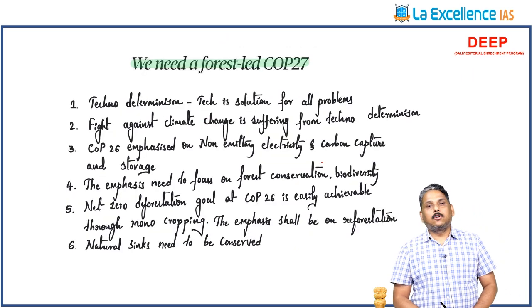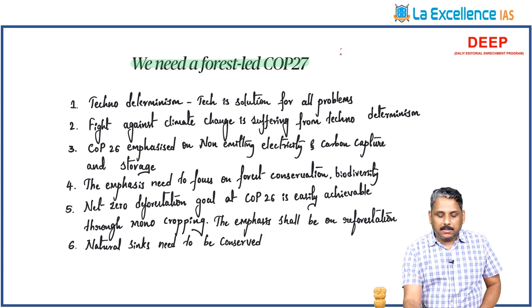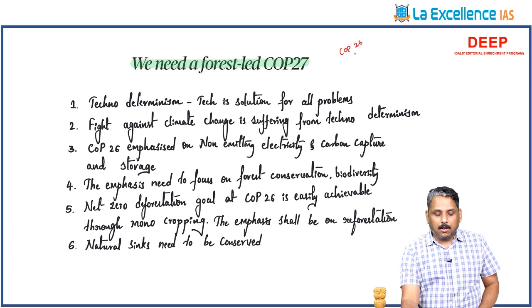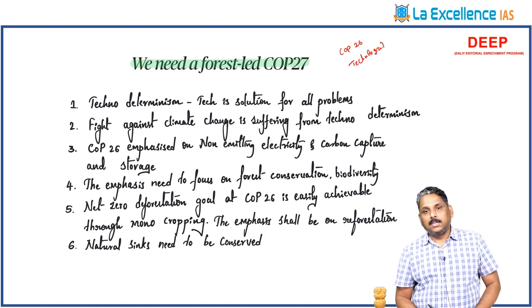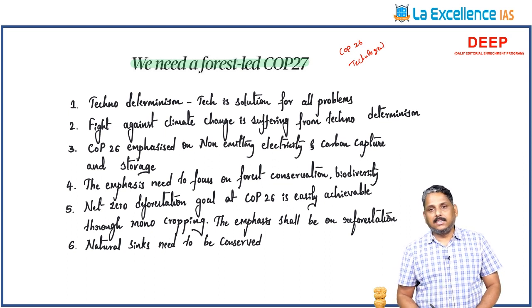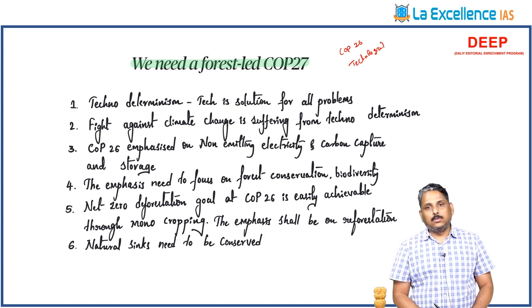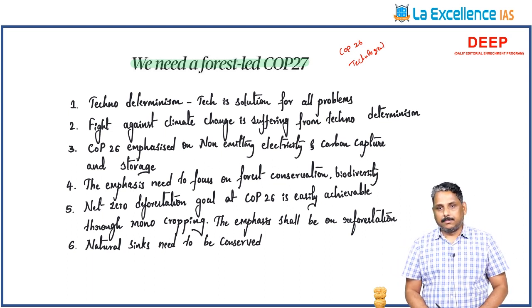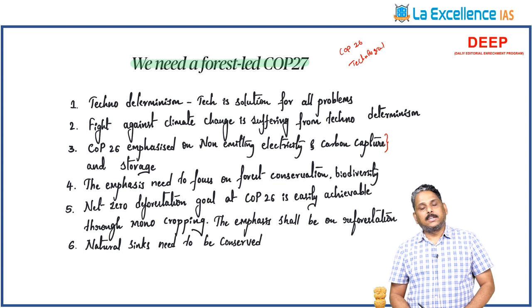We need a forest-led COP27. So COP26 suffers from technological determinism. What is this technological determinism? COP26 believed that technology can solve the problems of climate change, and for all the problems, technology is the single-shot solution. This is what we described as technological determinism. So the entire climate talks today suffer from this technological determinism. Whether you talk about non-emitting electricity or carbon capture and storage, all these depend upon technology.